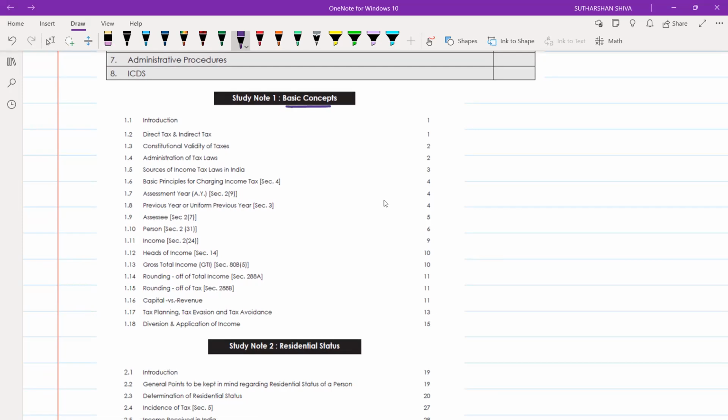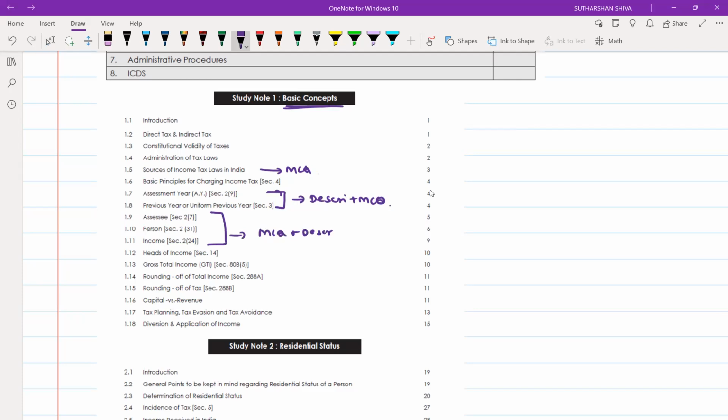Regarding the introduction and basic concepts, you may get an MCQ on the source of income tax law. On assessment year, previous year and uniform years, you may get a descriptive question plus an MCQ. On assessee and income heads, you may get an MCQ plus a descriptive question.